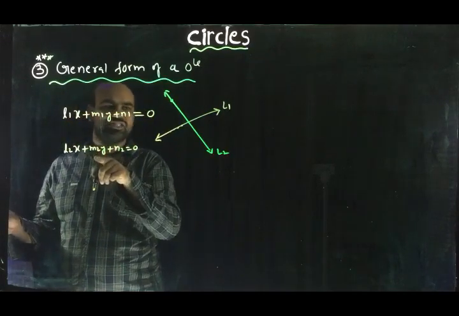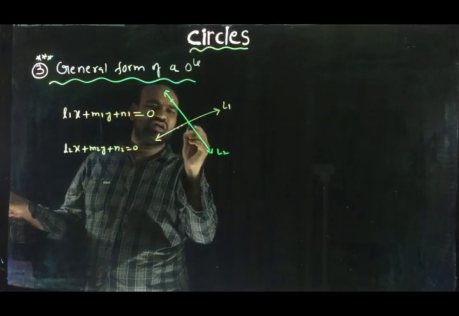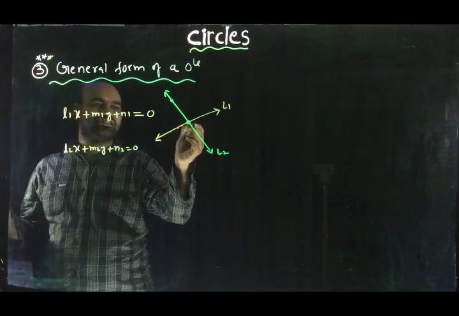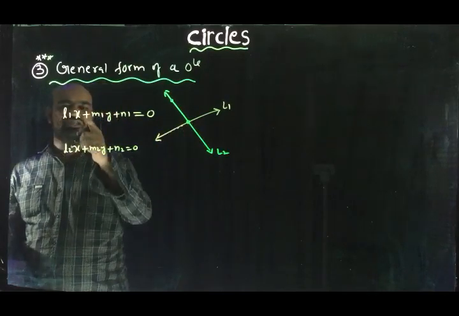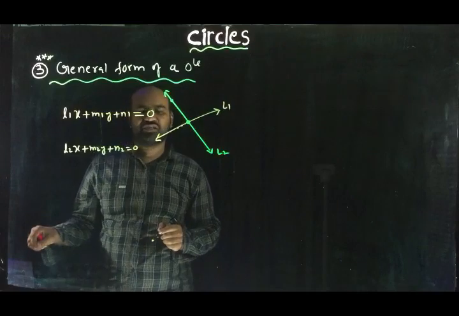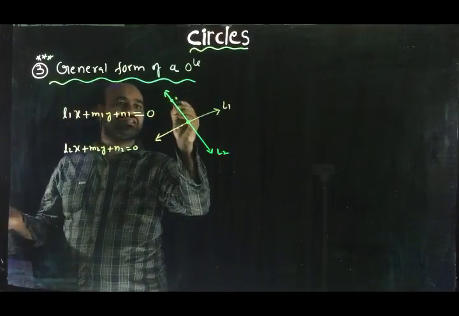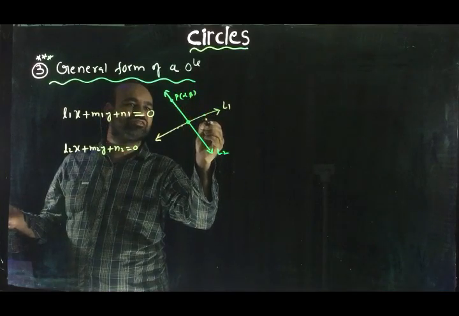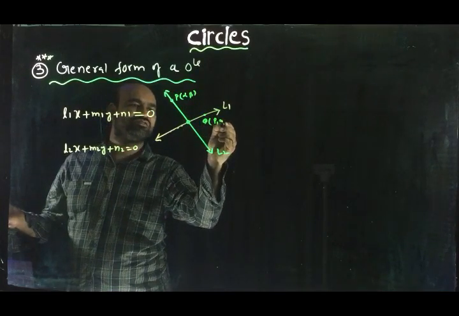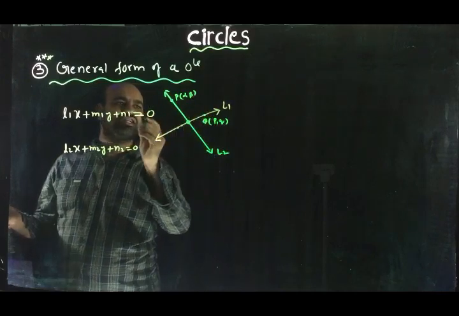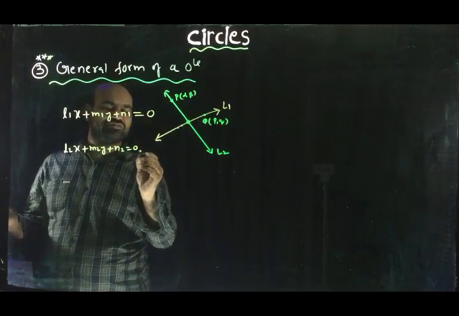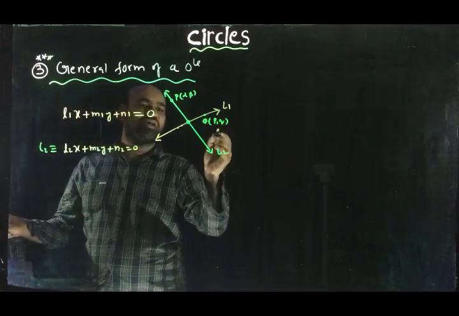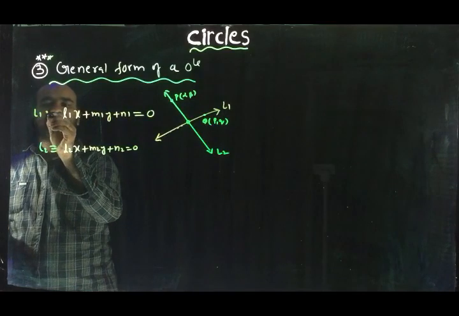Every solution of this equation is a point on that line. And this is the common solution for both the equations. This is said to be the common solution of these two linear equations. Say this point is P(alpha, beta). Say this is some point Q(p, q). Alpha comma beta is satisfied by line L2. P comma Q is satisfied by the line L1.